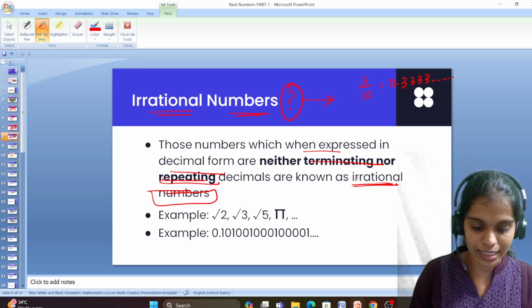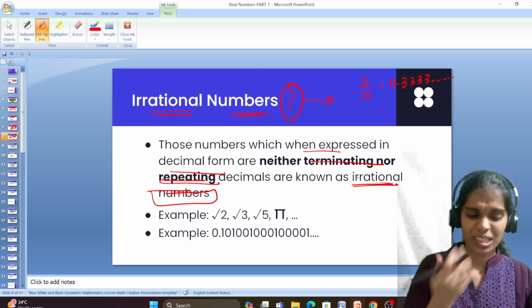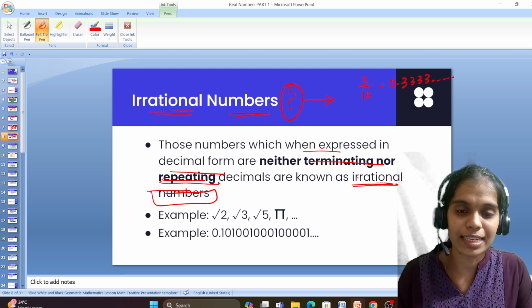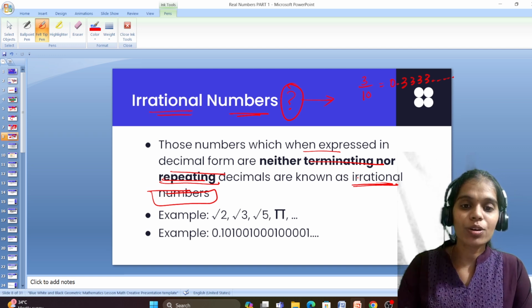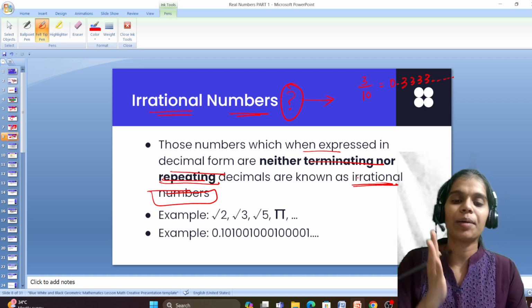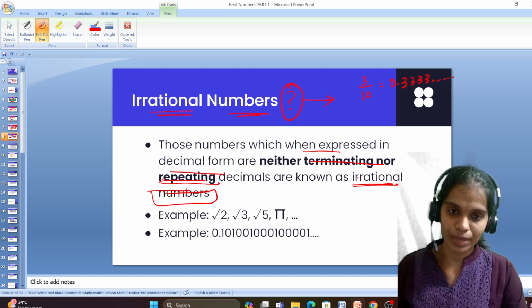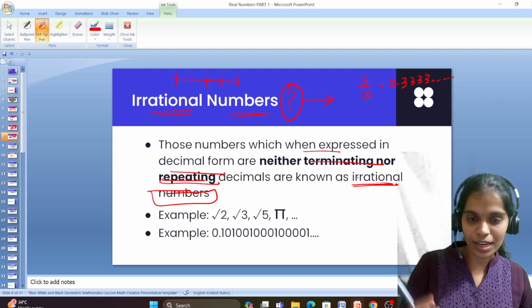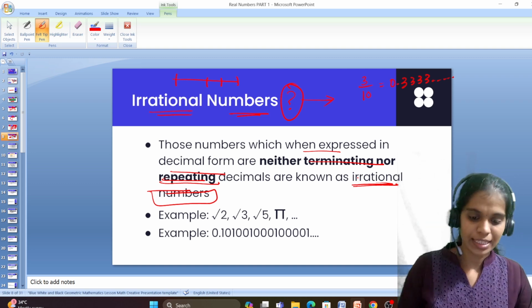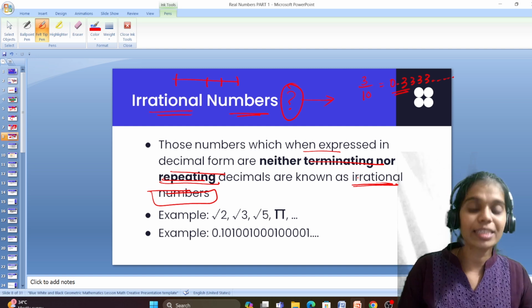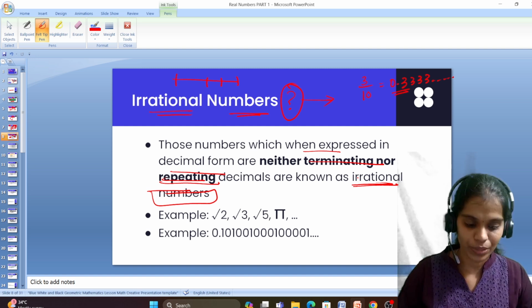What they are saying is about terminating and repeating. Ma'am, then how about irrational? Very simple. Any number which cannot be represented in the number line is said to be irrational. We can't give the exact location for this number, right? So 3 by 10 cannot be expressed in number line.